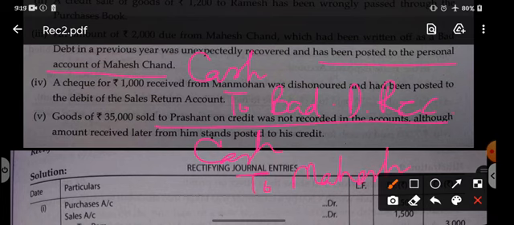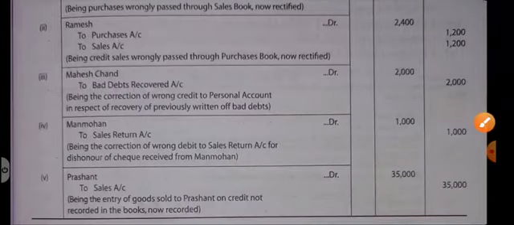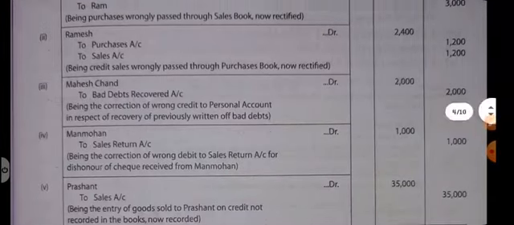Cash debit to Mahesh. So the correct is kept the same, the wrong is reversed. So if we reverse the wrong entry, cash will be credited against the cash debited, and it will get cancelled. So what is remaining? Bad debts recovered will be credited and Mahesh will come to the debit side because it is reversed. So Mahesh debit to bad debts recovered. This will be the rectifying entry. So you can see point number 3: Mahesh debit to bad debts recovered.